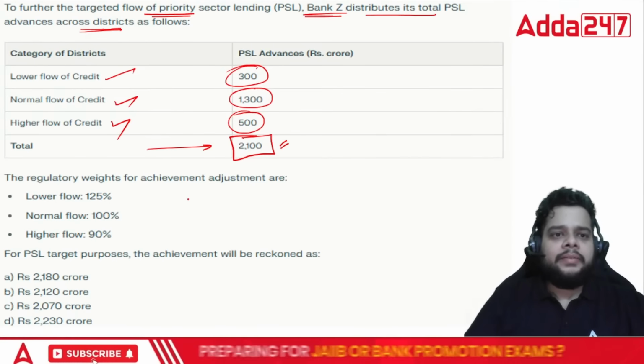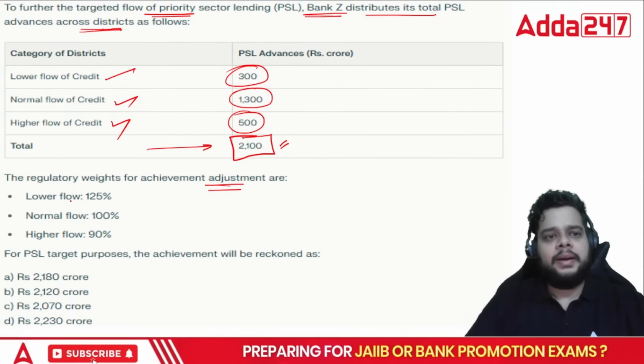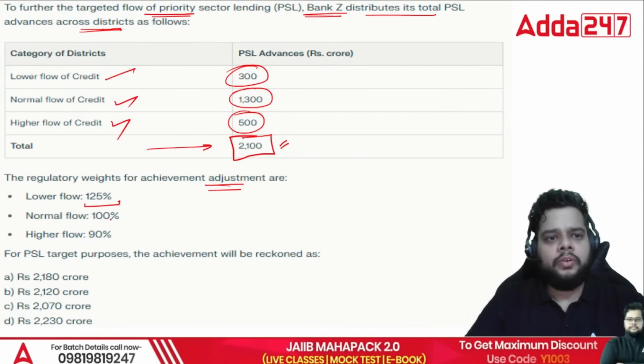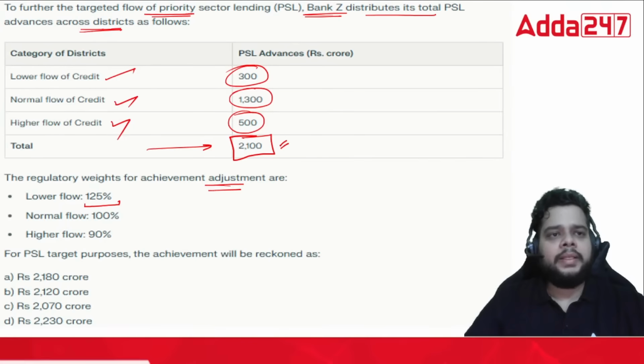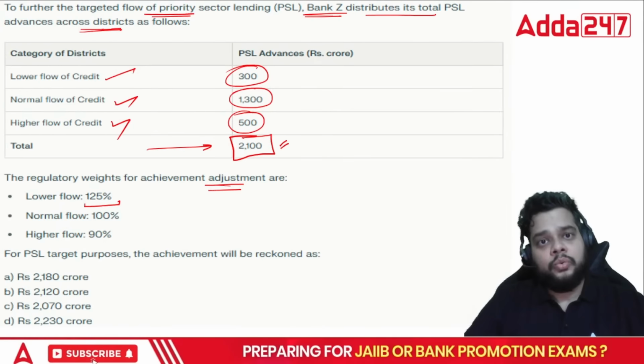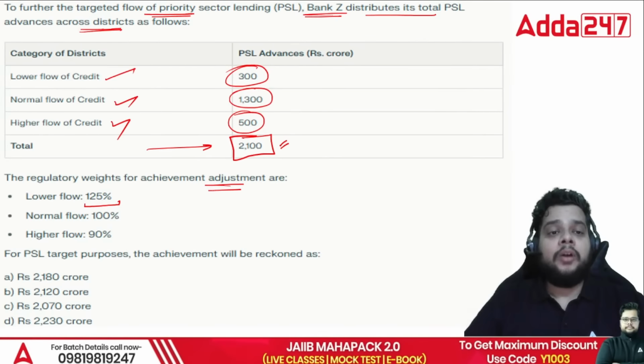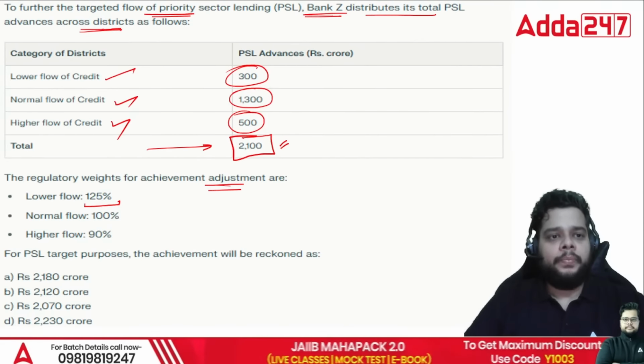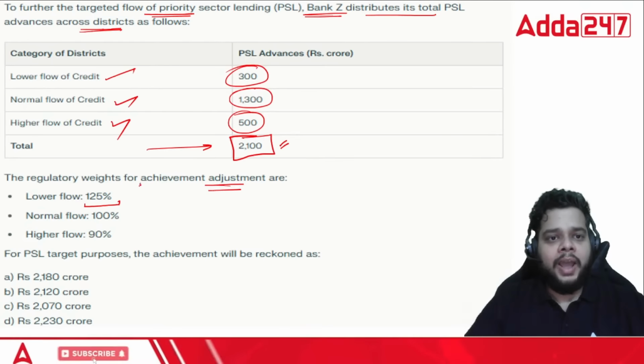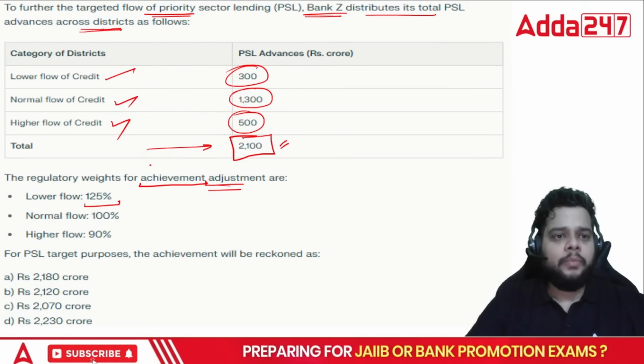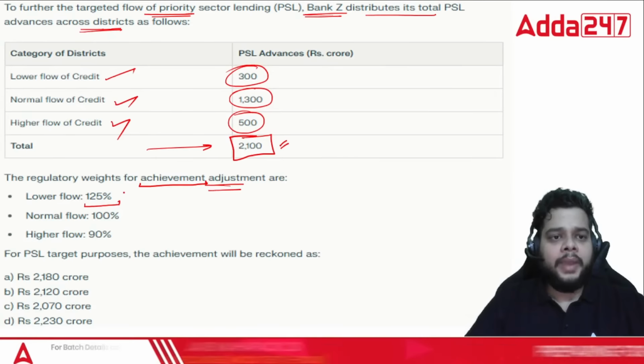The regulatory weights for achievement adjustment are, for the lower flow, 125%, because you are achieving a higher target. Always remember, when the flow of credit is low, but you are providing more advances, then you will be compensated with more amount of achievement. So you have achieved more, you will be provided more. So lower flow, you will be having 125.